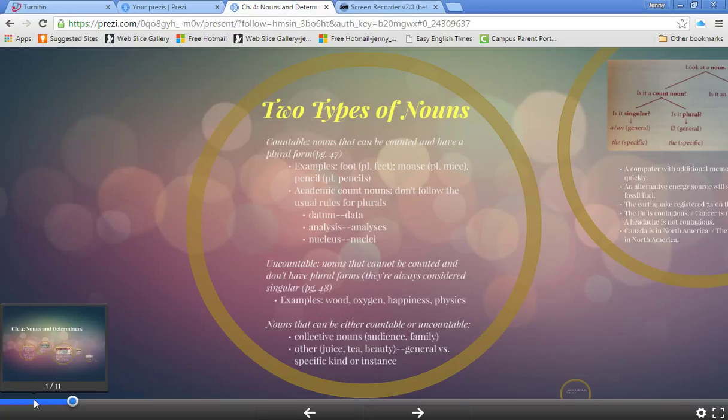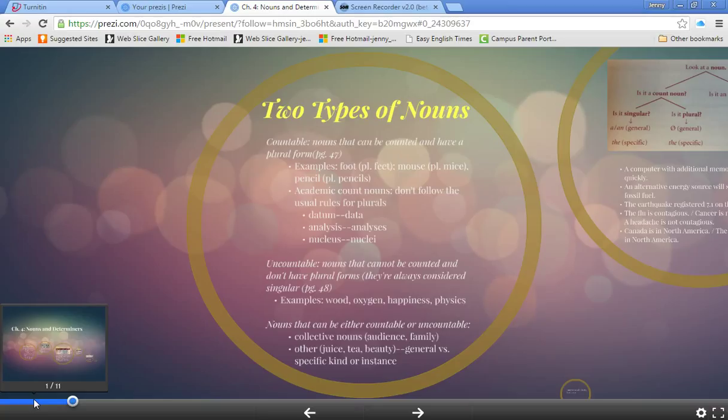There are two types of nouns, countable and uncountable. Countable nouns are nouns that can be counted, and all countable nouns have a plural form. So the examples for these are on page 47. There are different categories of countable nouns, but here are a few examples.